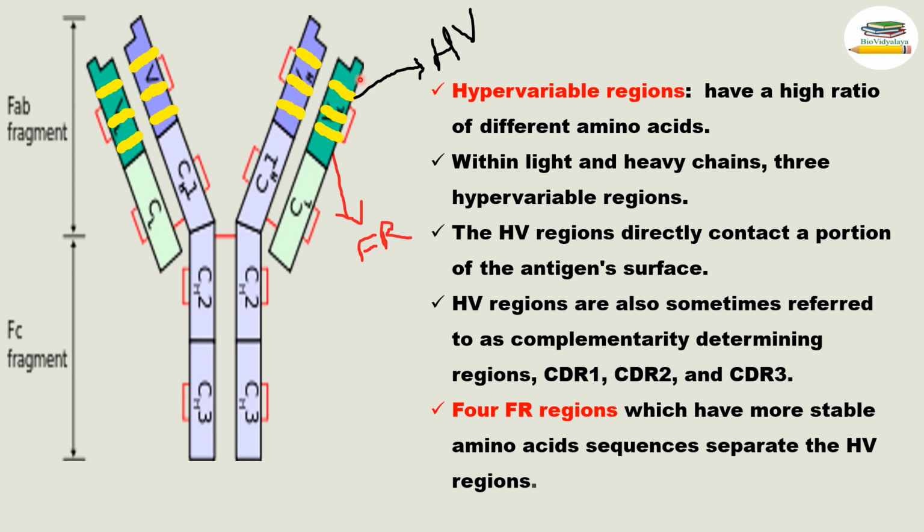The amino acids in these FR regions are stable, having a more stable amino acid sequence, and they are separating the HV regions, that means the hypervariable regions. Okay. 3 CDRs and 4 FR regions are present within the variable region. So in total 12 hypervariable regions are present within one antibody molecule.